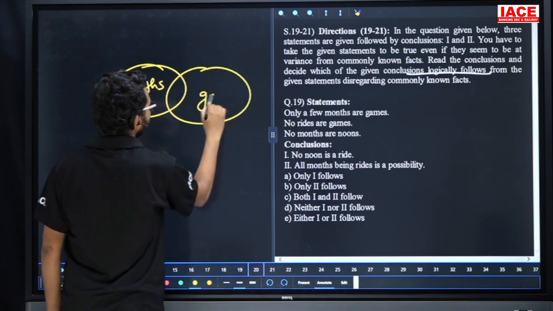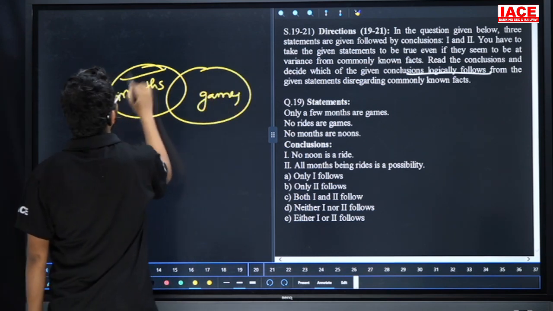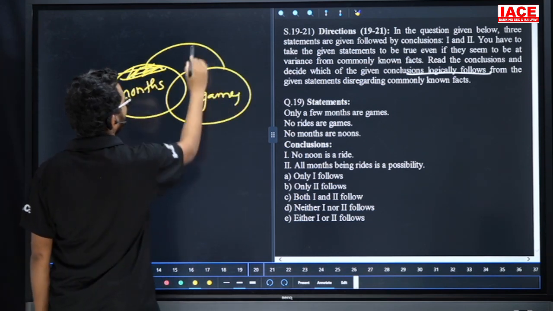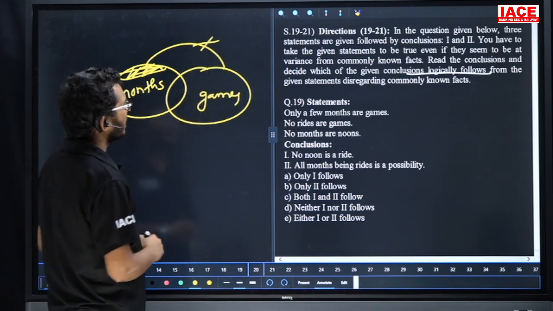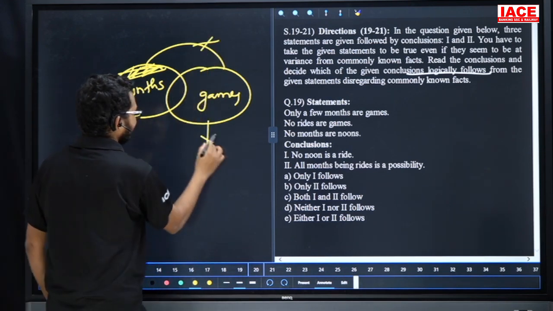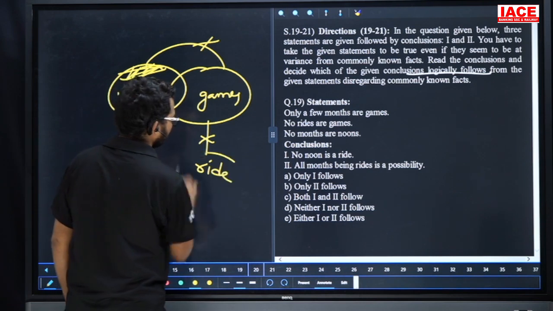Some months are games at the same time. Some part of month is not game. Next one: no ride is a game. Friends, check it. Here, no ride is a game.